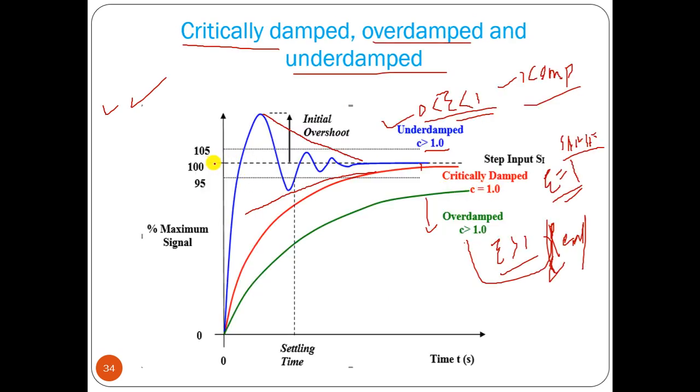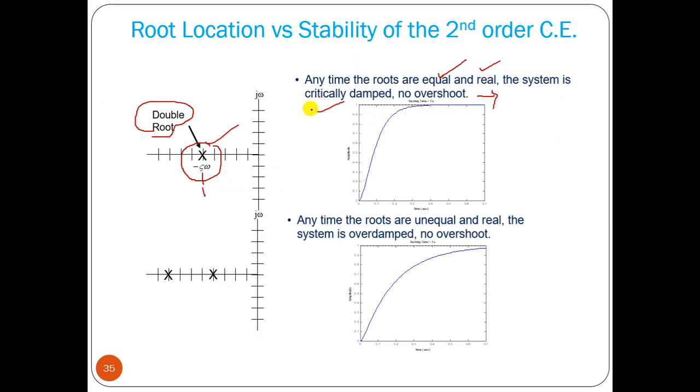Overshoot means, from whatever your steady state or final value, how much it is going upwards. It is going over the final value, then going down again, then it is settling down. How much time it will take to settle, how much time to reach, this is the maximum overshoot. So if we have a double root, it is critically damped.